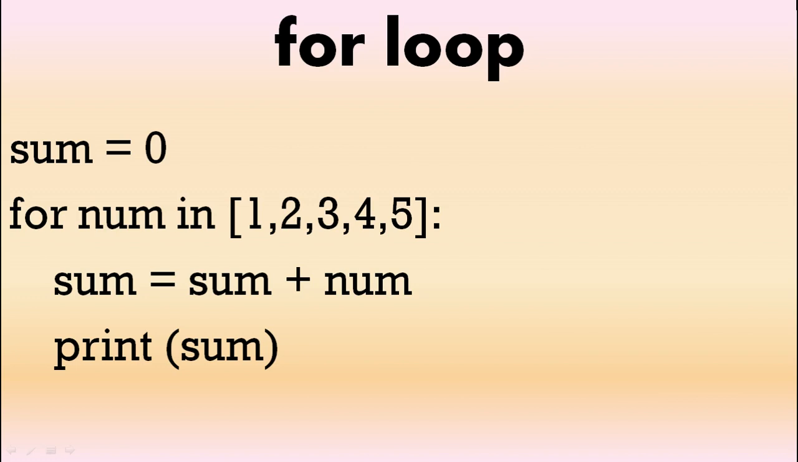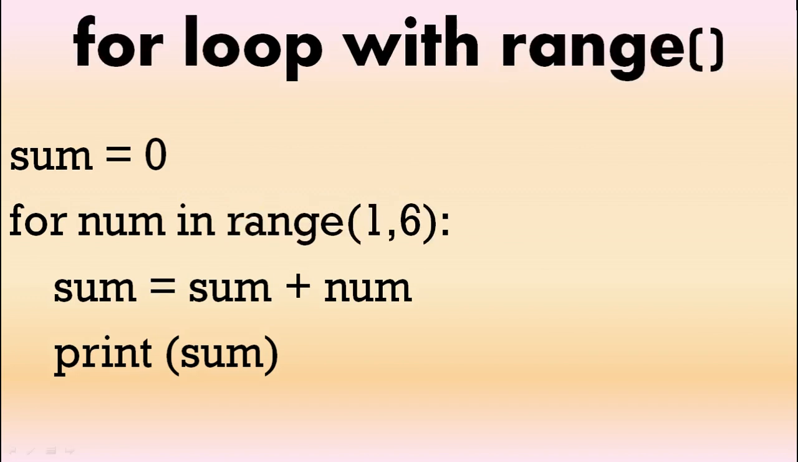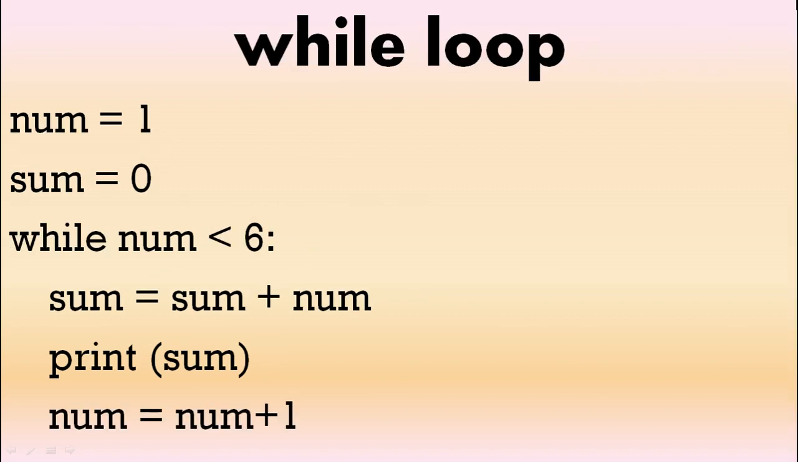In the for loop with range, we have range 1 to 6, the same code. In the while loop, we've got number less than 6, we add the number to sum, and don't forget to add 1 to the number to make sure we come out of the while loop.